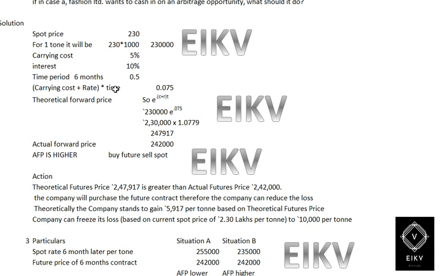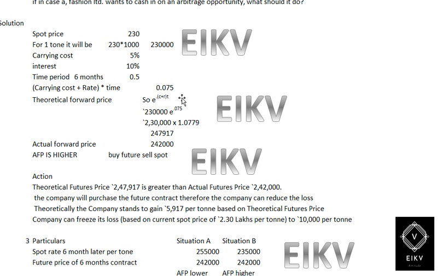Therefore, the e raised to (R plus C) into T would be 5 plus 10, into 0.5, which gives you 0.075, 7.5%.